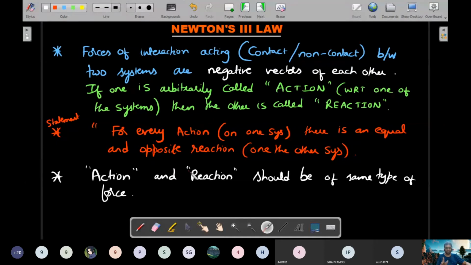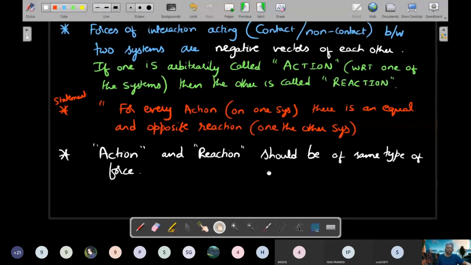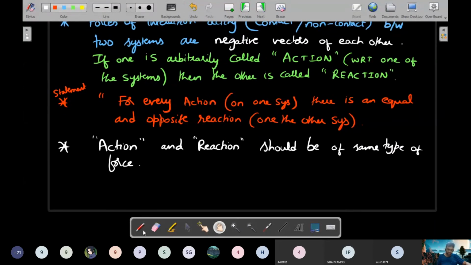That's why the word reaction came into the picture. If the action is a tension force, the reaction also should be a tension force. If the action is gravitational force, the reaction should also be gravitational force. You cannot have one case where the action is, let's say, electromagnetic in nature and the reaction is some other type of force. So action and reaction always should be of the same type, whether it is the microscopic type or the macroscopic classification. Whichever you choose, you cannot have two different types of forces being regarded as action and reaction. So please do understand that.